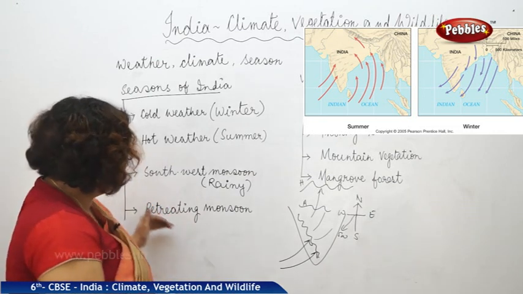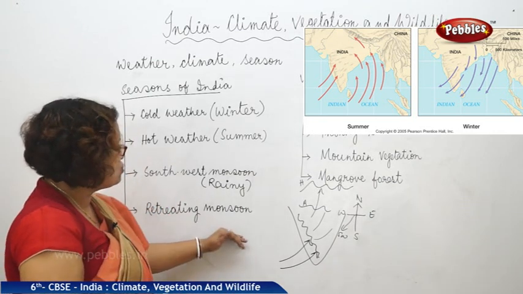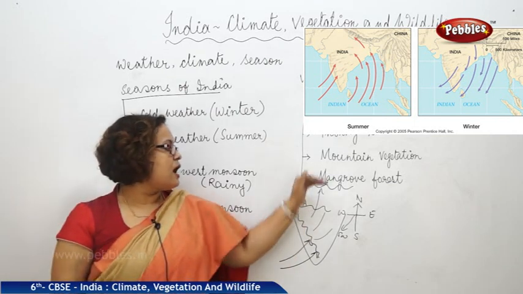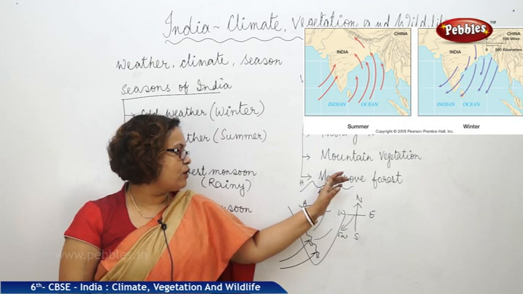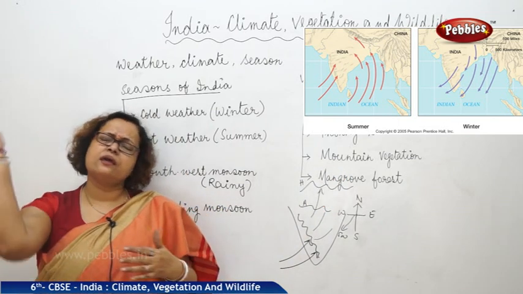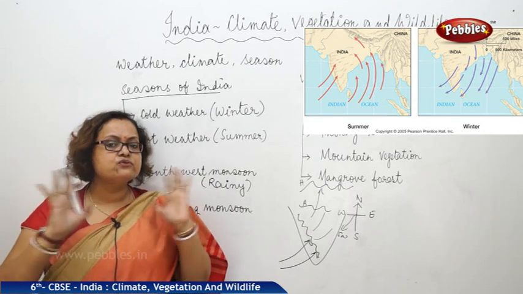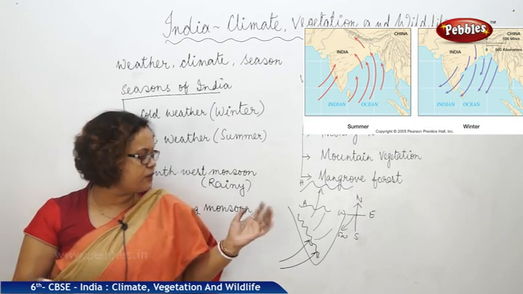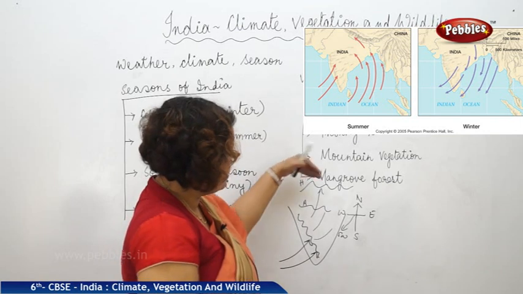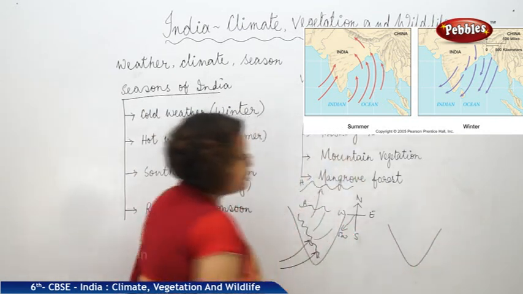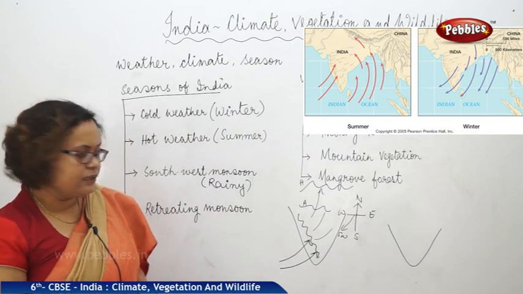Next is coming the retreating monsoon season. Retreating monsoon is this monsoon wind after they have a collision with Himalayas, they give enough rainfall, now they don't have anything. They are dry winds. These winds are coming back then. Now how will they be coming back? What will be the way?